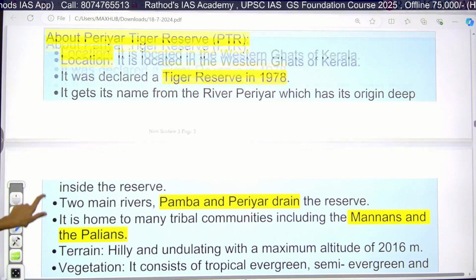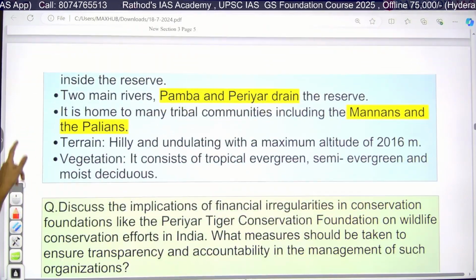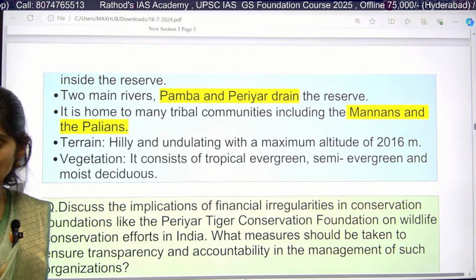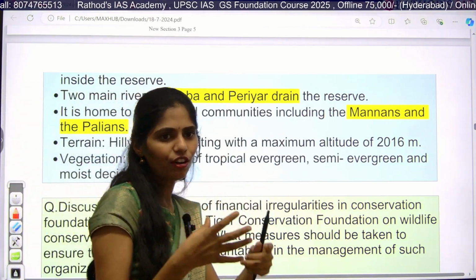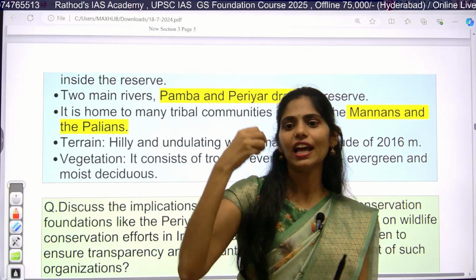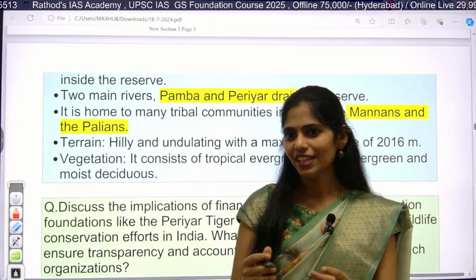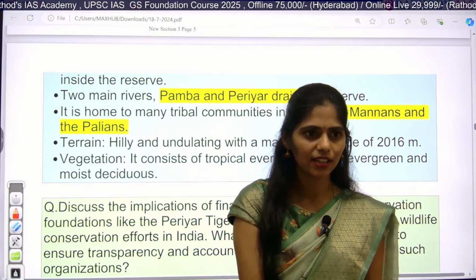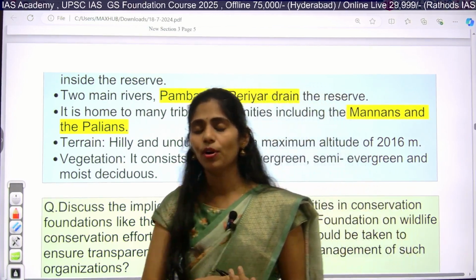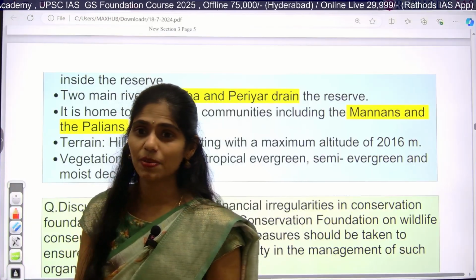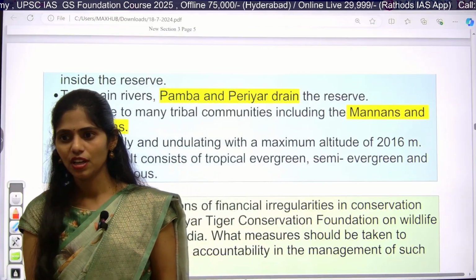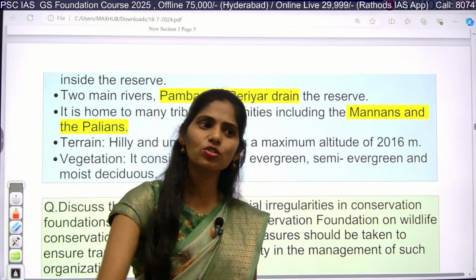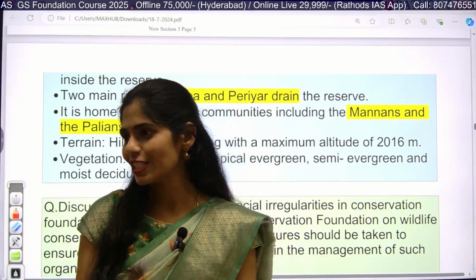And next, there are two main rivers flowing through this tiger reserve. Whenever you are studying any forest, tiger reserve or national park, you have to see the geography also: which hills are located there, which important fauna and flora are present in that region, and what it is famous for. We have to see which rivers are flowing, and whether there is any lake or not.